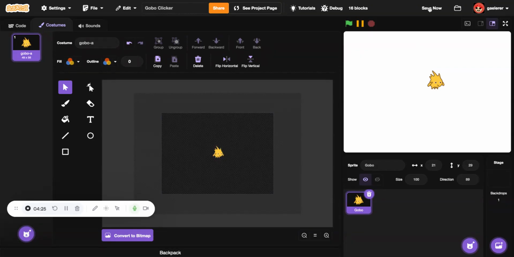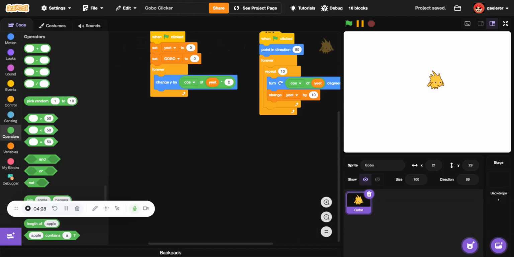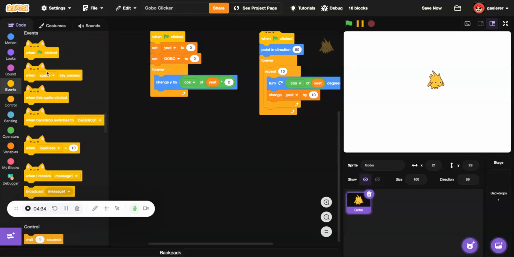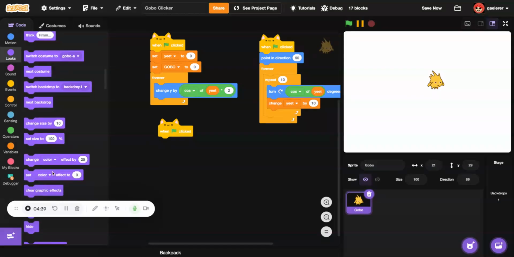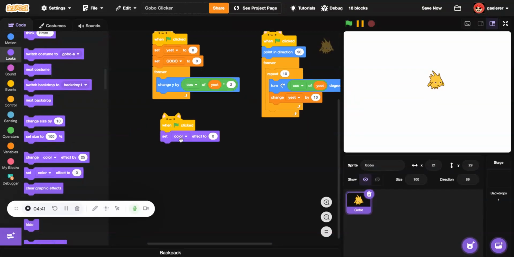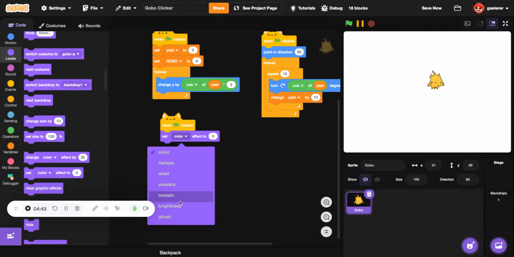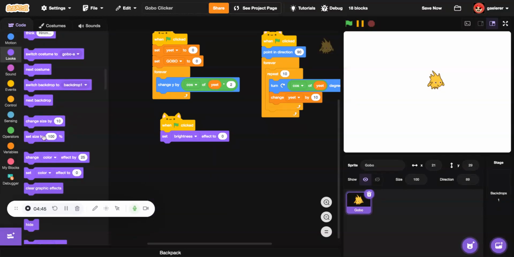That's good. Save the project. And now we're going to click set brightness effect to 0, and set size to 600.